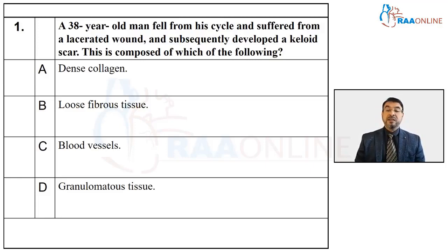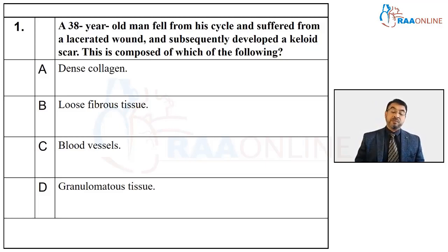Now, let us analyze the question from the beginning. Whenever you get any multiple choice question, you first have a stem, which is in two parts. The first is a vignette. The vignette is a clinical case. And the second is the leading question. So in this case, the vignette is the clinical case that a 32-year-old man fell from a cycle and suffered from a wound. And it gives you a conclusion as well.